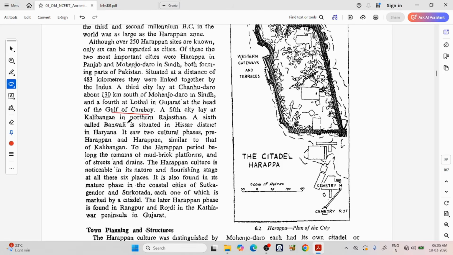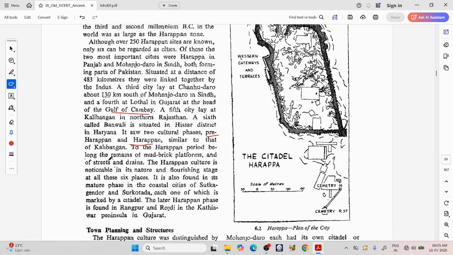A fifth city lay at Kalibangan in northwestern Rajasthan. A sixth, called Banawali, is situated in the Hisar district in Haryana. It saw 2 cultural phases, pre-Harappan and Harappan, similar to Kalibangan. So the cities of Banawali and Kalibangan both have 2 cultural phases. They were existing before Harappan and they got developed during Harappan. Which cities? Banawali and Kalibangan.